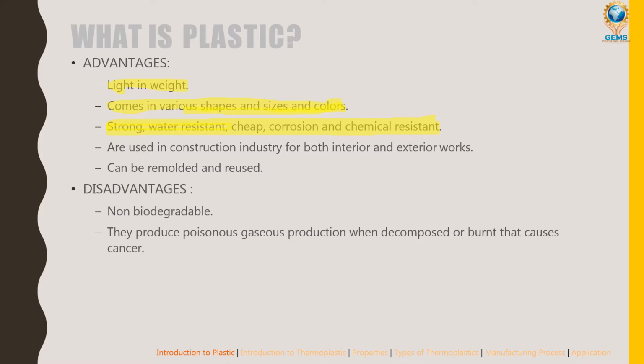Plastics are used in construction industries for both interior and exterior work, and for insulation. We all know that even in cars, bikes and houses we use plastic for decorative things, because we cannot afford to buy metals to decorate. The best advantage is that it can be remolded and reused. If we don't like the shape, we can melt it and remold it at any point of time, whenever we want. That's something very good.